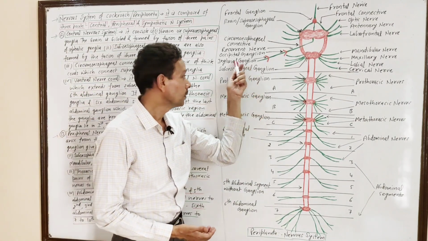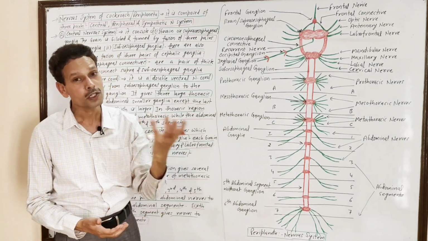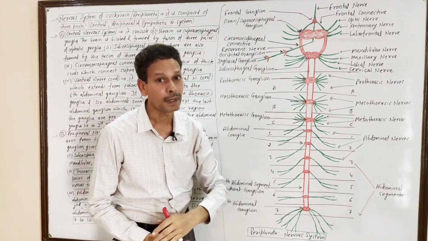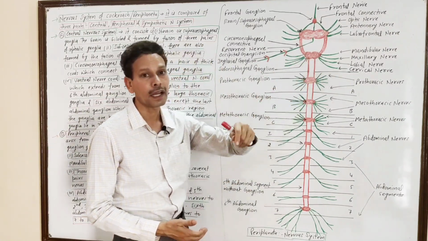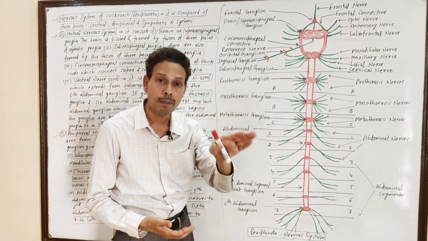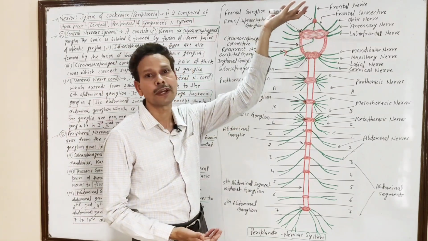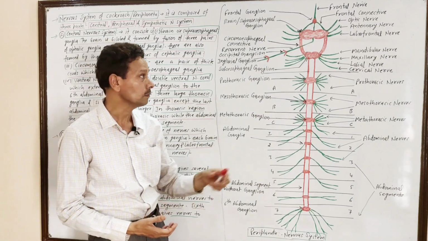It means these subesophageal ganglia are also made up of 3 pairs of subganglia, and they lie below the esophagus. That's why these are named subesophageal, below the esophagus, and the supraesophageal ganglia lie above the esophagus.